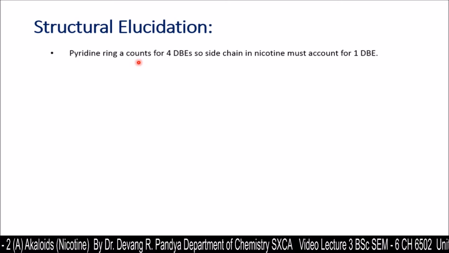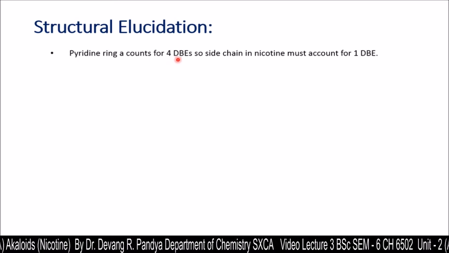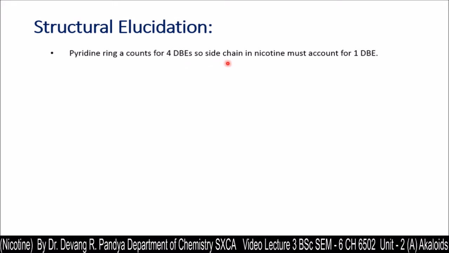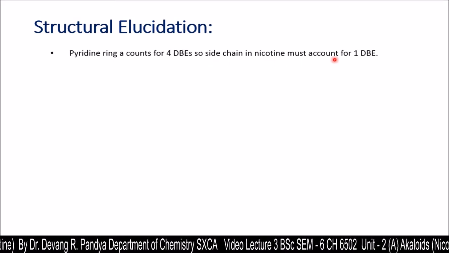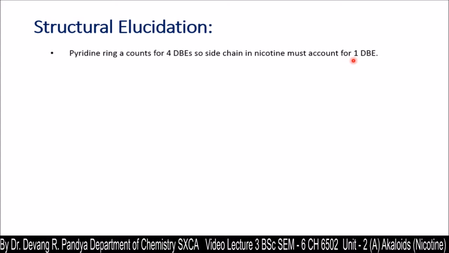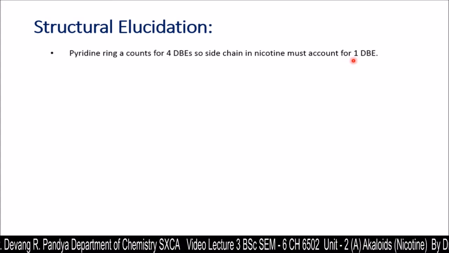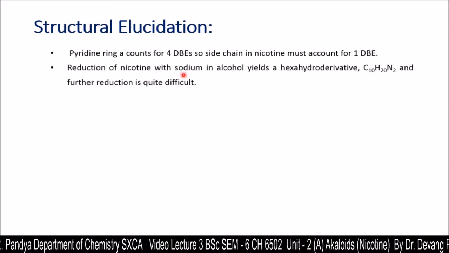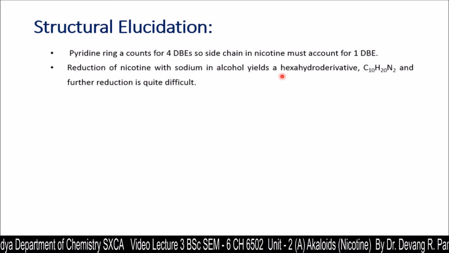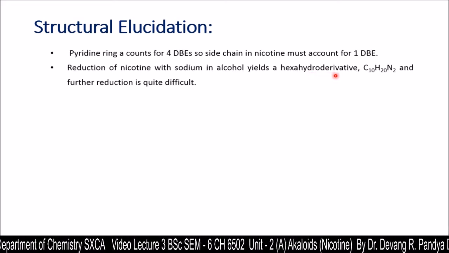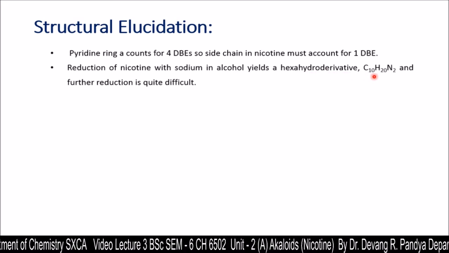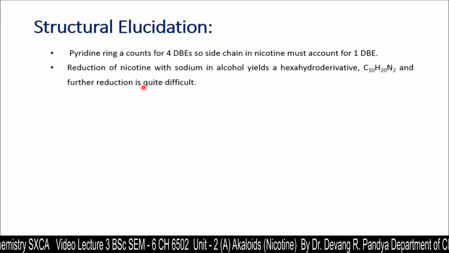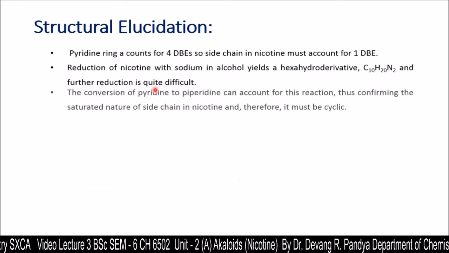The pyridine ring accounts for 4 DBE, that is double bond equivalence. So the side chain in nicotine must account for 1 DBE. Reduction of nicotine with sodium in alcohol yields a hexahydro derivative having molecular formula C10H20N2, and further reduction is quite difficult.